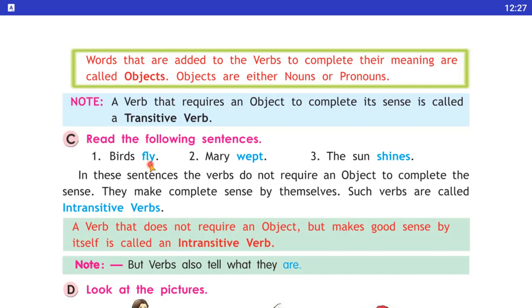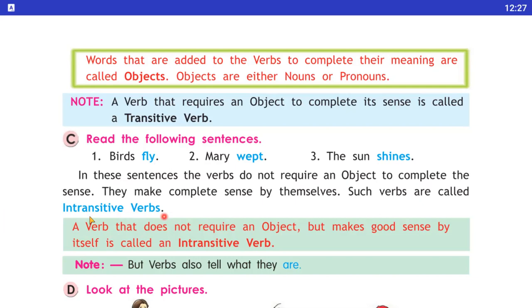We need not require an object in this sentence. In this sentence the verbs do not require an object to complete the sense. They make complete sense by themselves. Such verbs are called intransitive verbs.